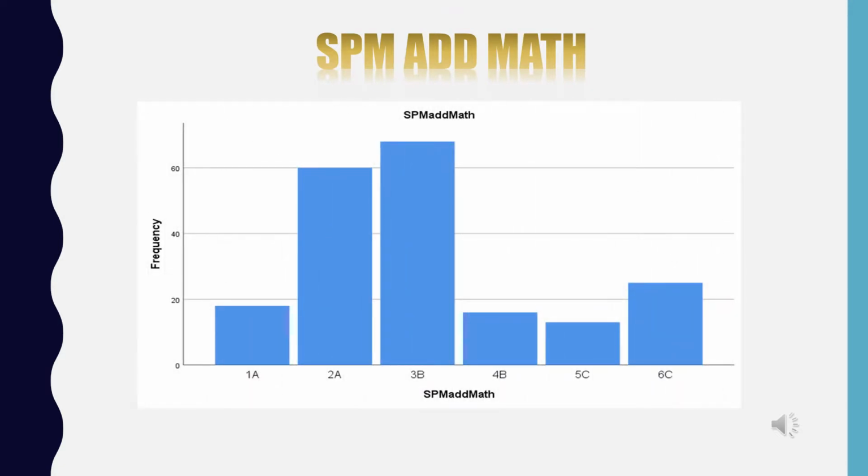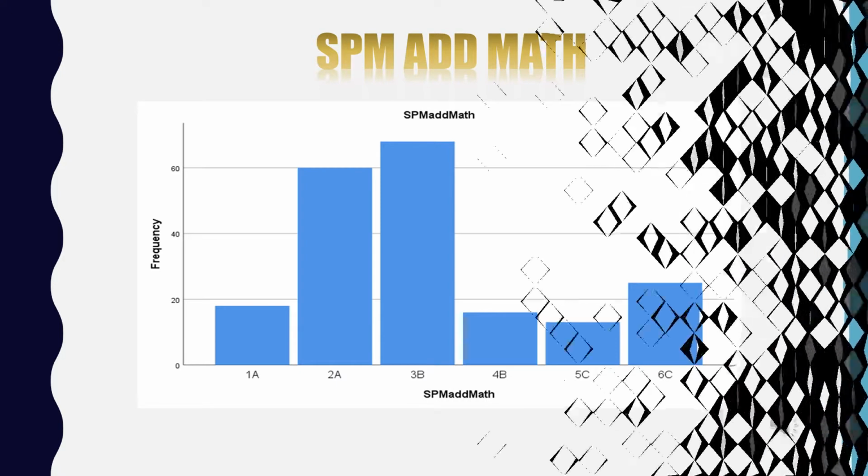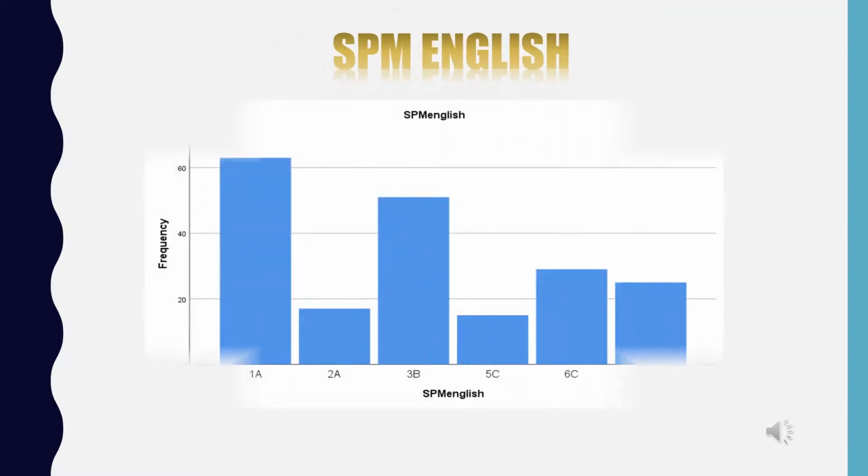The bar chart shows the data for SPM Add Maths, which we have investigated, and we got 3B as the highest frequency and the lowest 5C with 13. The bar chart shows the data for SPM English variables. We can conclude that 1R is the highest frequency with 63 and the lowest is 5C with 15.